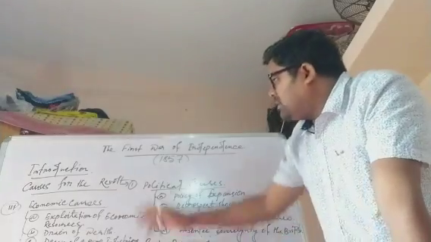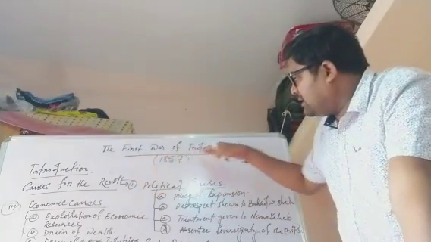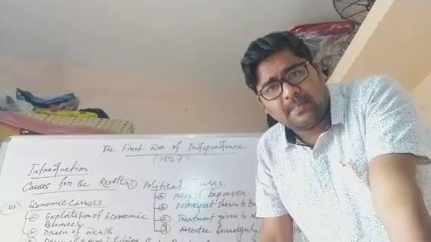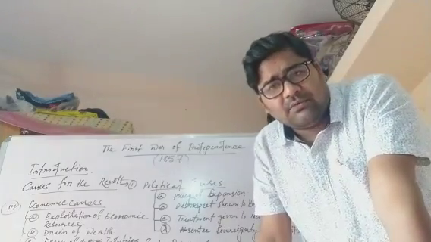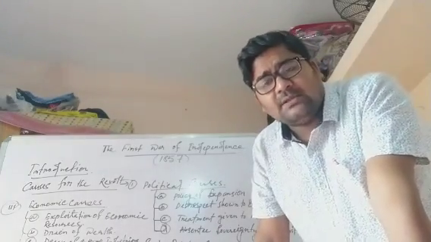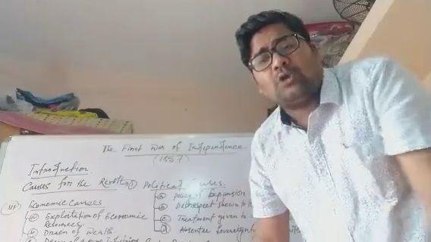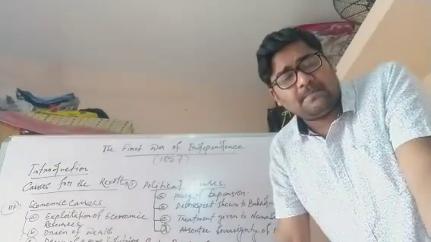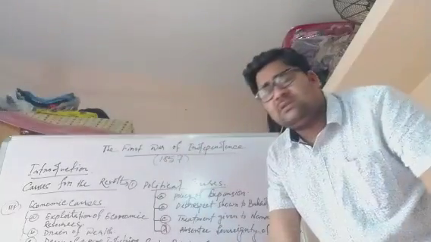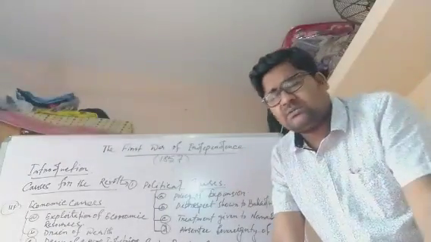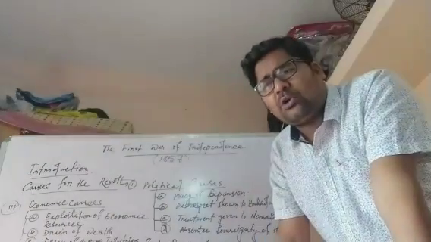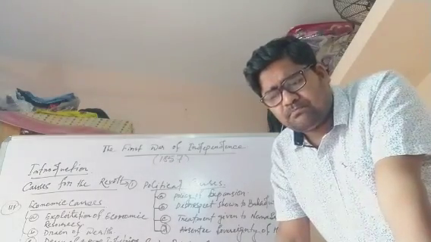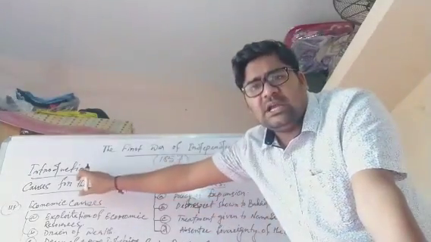The first war of independence, as you can see, I have written here, the first war of independence, 1857. This revolt is also popularly known as the Revolt of 1857 or the Great Uprising of 1857. Before we discuss the causes, the backgrounds, the factors that played an important role behind this uprising, I want to give you just a little introduction.